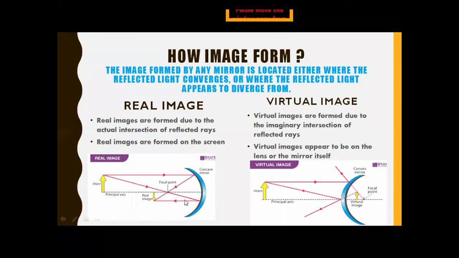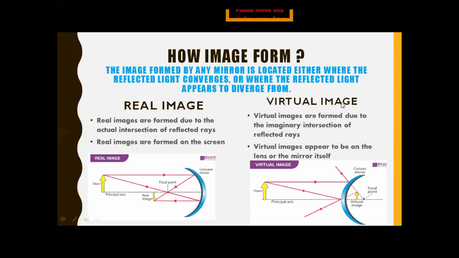The reflected rays actually meet in front of the mirror, and that's why the image is real and inverted. The size of the image depends upon the position of the object, so it is different for different positions of the object. So that is known as a real image. A real image is always inverted, it is always formed in front of the mirror, and a real image can be formed on a screen. We can obtain the image on a screen, and the screen could be a wall, a paper, anything.